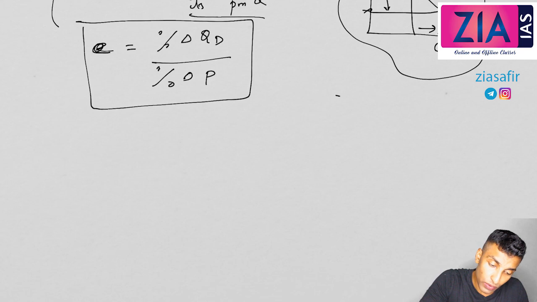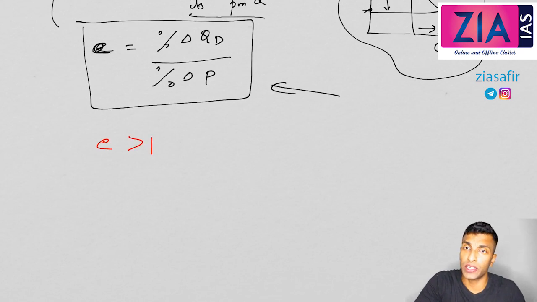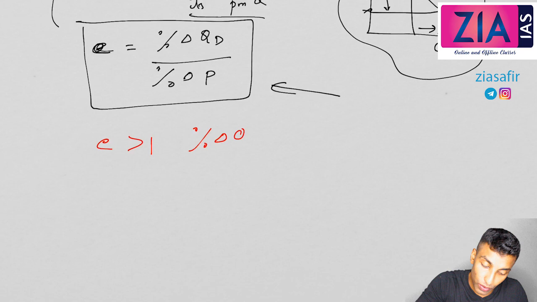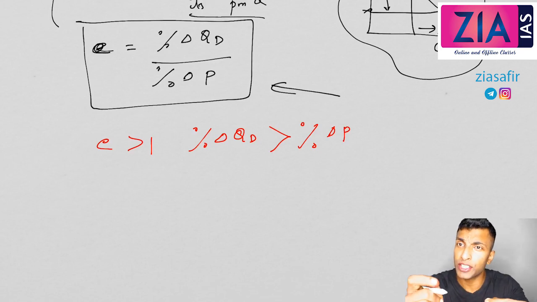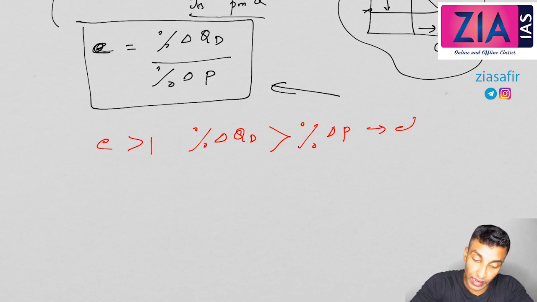Now if you look into this, what are the possibilities here? When you take E value, E can be greater than 1. In which situation will E be greater than 1? You get E greater than 1 when the numerator is high. When the numerator is high, it means percentage change in quantity demanded will be more than percentage change in the price. That means maybe price changed 10%, but quantity demanded changed more than 10%. That is the situation. So change in the numerator is more than the change in the denominator. That's when you get it positive. And this is known as elastic demand.